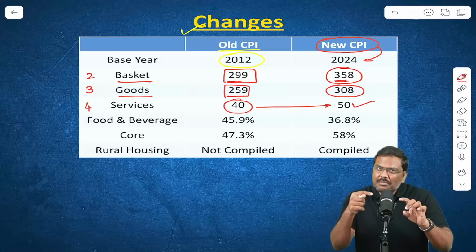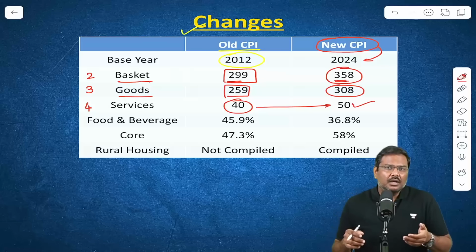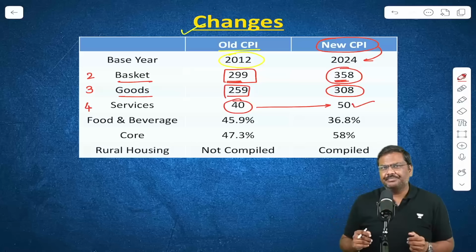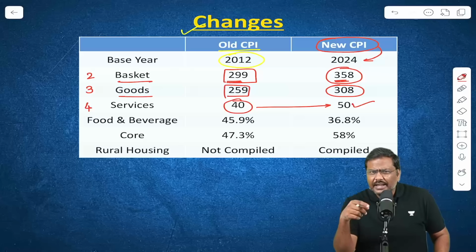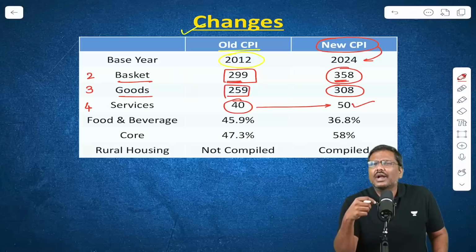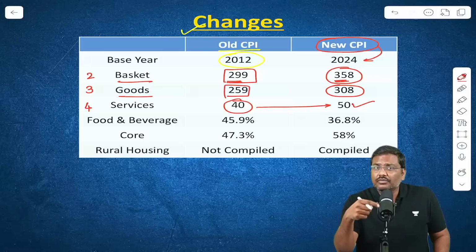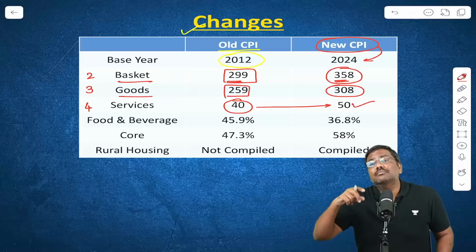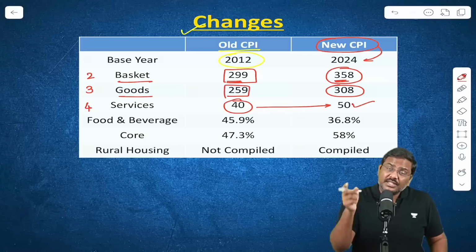Rather than looking and memorizing the numbers, understand the inference as well. What is the inference? Over a period of time, the incomes of the households have increased. There is no denying the average incomes have increased. With increased average incomes, you'll also see that the households have spent more and more money on food. But along with the expenditure on food being increased, you will also see the households are consuming more and more non-food items as well. And this is applicable even to the services.